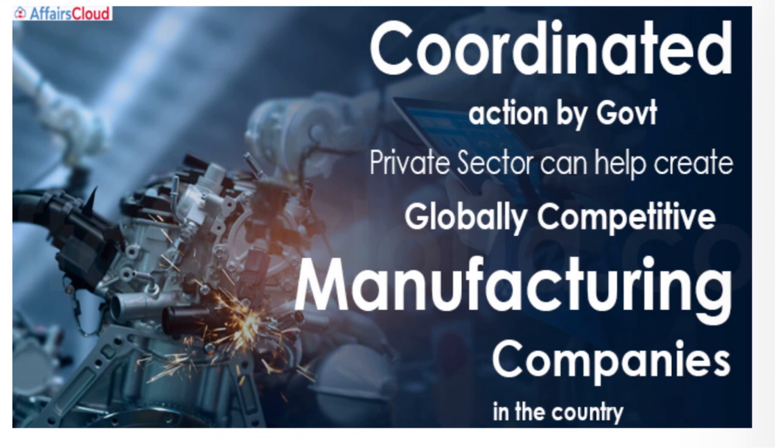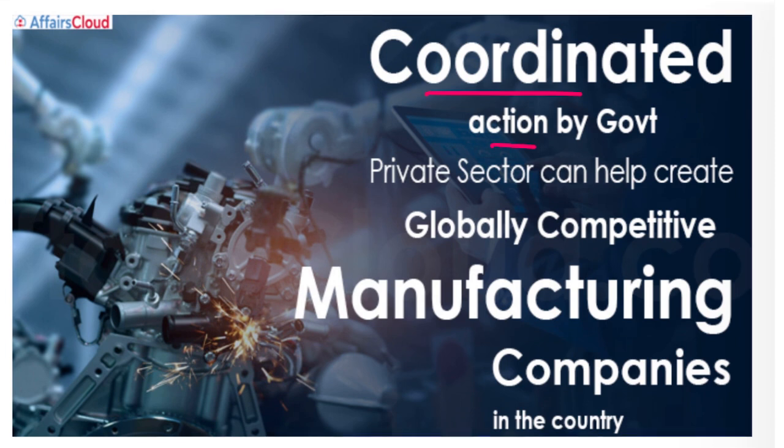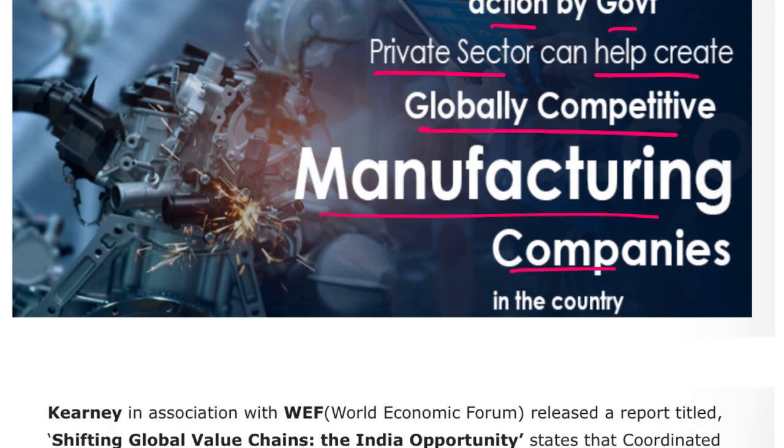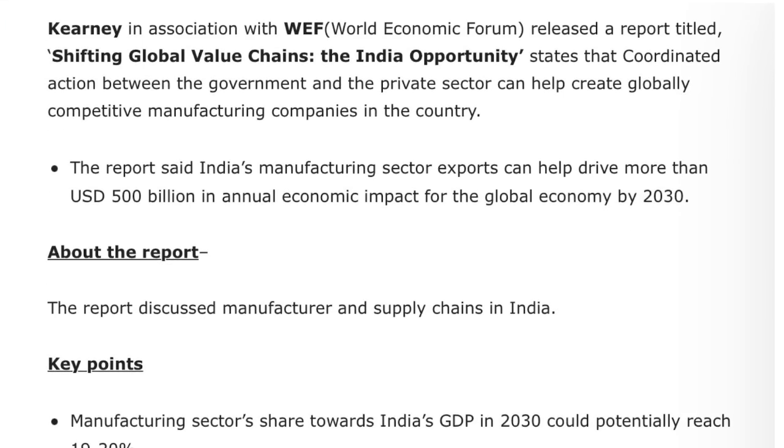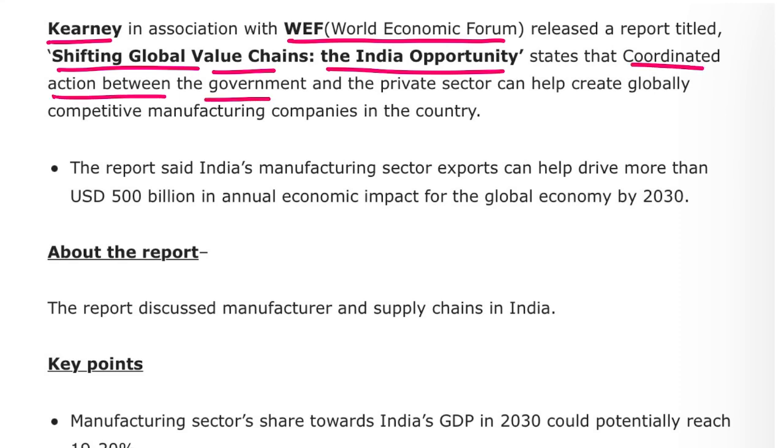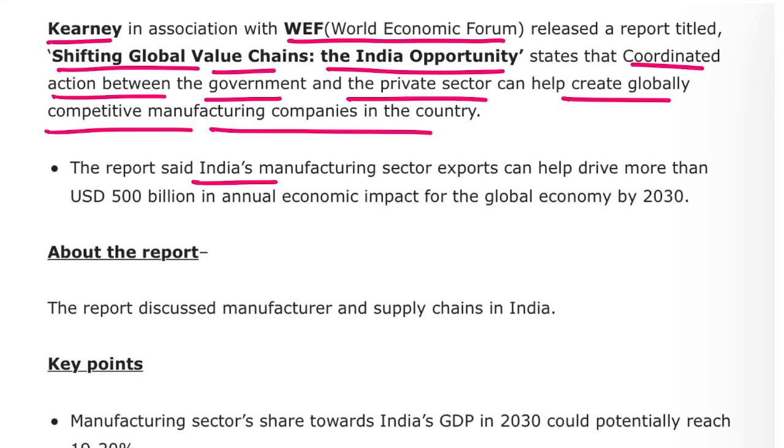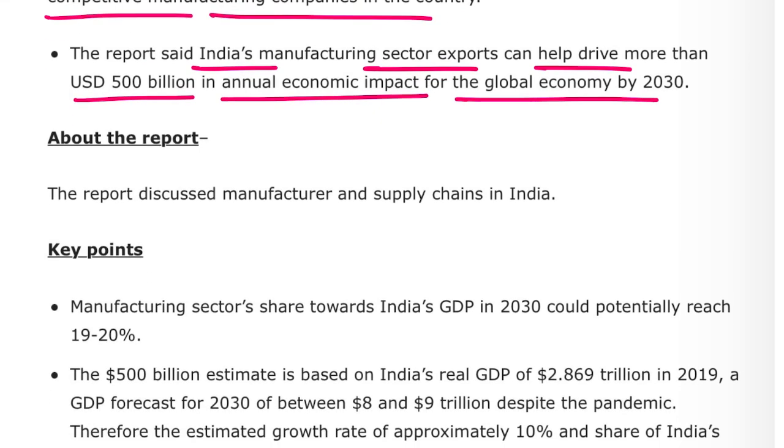Next we'll be talking about a report named Coordinated Action by Government and Private Sector Can Help Create Globally Competitive Manufacturing Companies in the Country. Let's look at it. Kearney, in association with the World Economic Forum, released a report titled Shifting Global Values Change, the Indian Opportunity, stating that the coordinated action between the government and the private sector can help create globally competitive manufacturing companies in the country. The report said that India's manufacturing sector exports can help drive more than 500 billion US dollars in economic impact for the global economy by 2030.